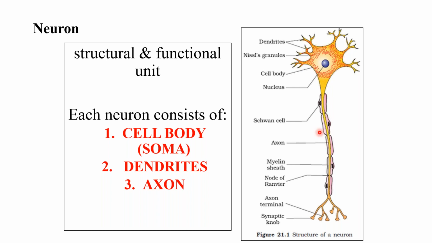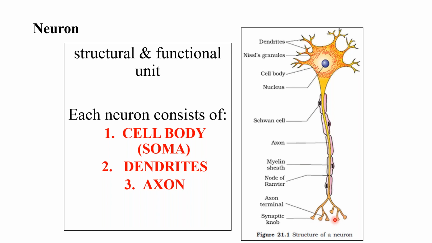So this is the axonal process, which is covered by the connective tissue cells of the peripheral nervous system. These are called the Schwann cells, which are responsible for the myelin sheath of the peripheral nerves. That's why they appear white. And at the axon terminal, there are bulbous endings.